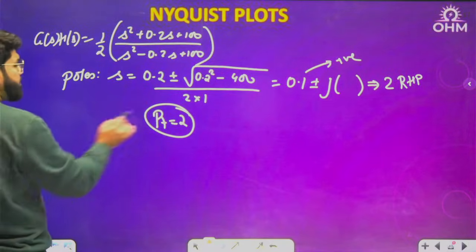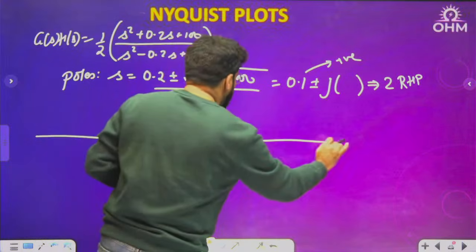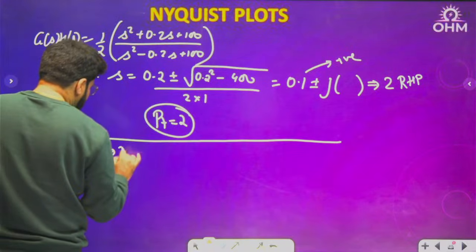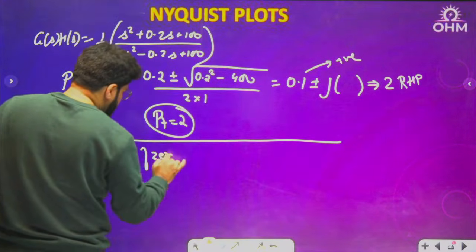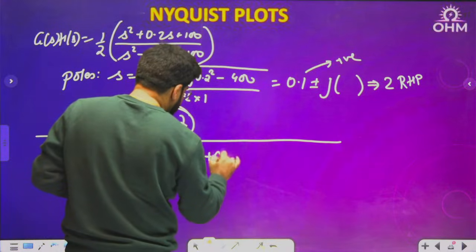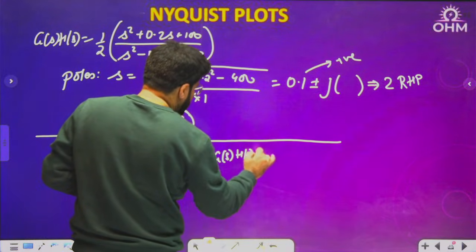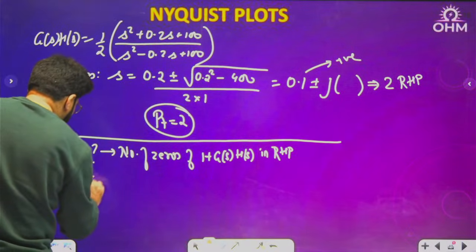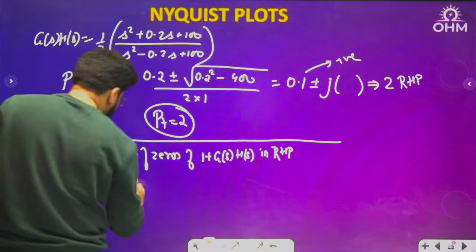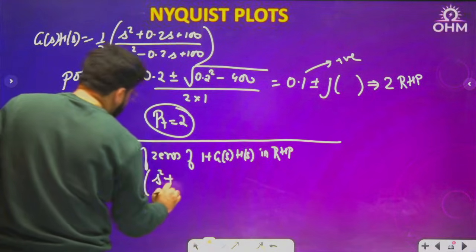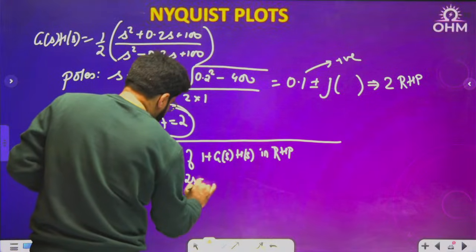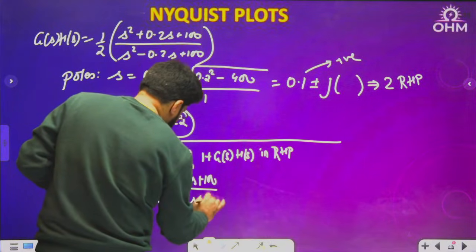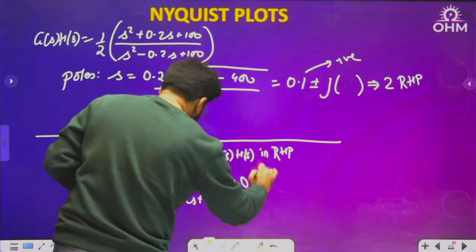Because what is P plus? Poles of G(s)H(s). Next, what do I need to complete the question? Z plus. What is Z plus? Number of RHP zeros of the characteristic equation. So let me form that characteristic equation. 1 plus G(s)H(s): 1 plus 1 by 2 times (s square plus 0.2s plus 100) upon (s square minus 0.2s plus 100) equal to 0. This is the characteristic equation.